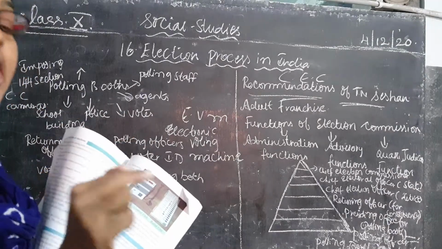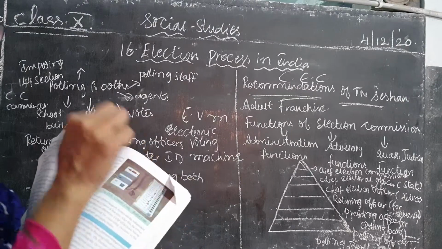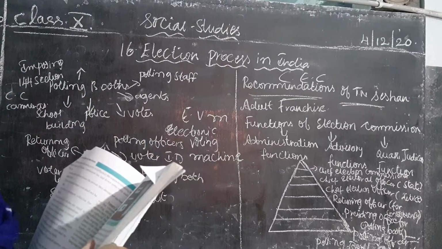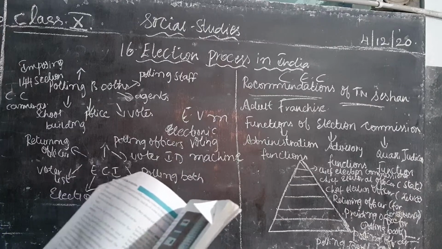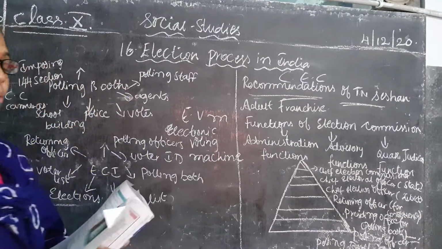What do you have to do, children? If you are interested in a political party, on that party's symbol you just click the button, and that vote will go to that particular political party. So this is one of the electronic voting machines used in the polling booth.